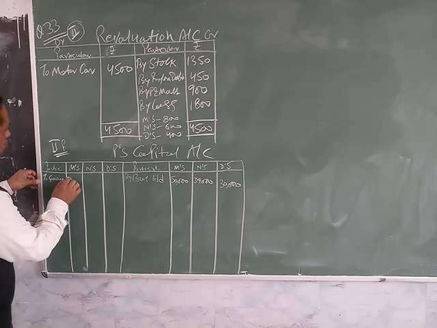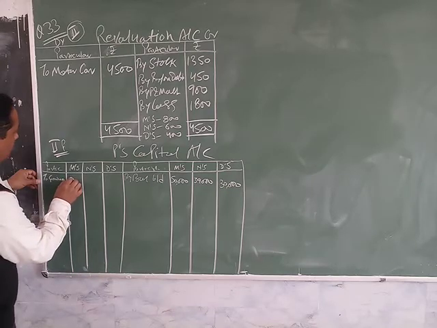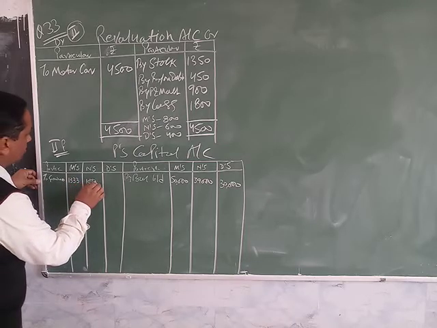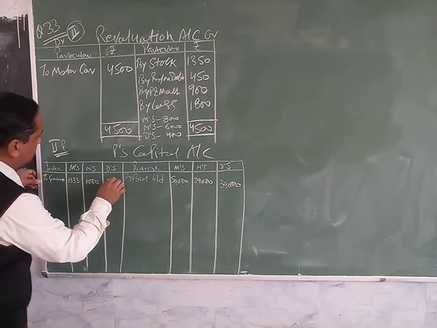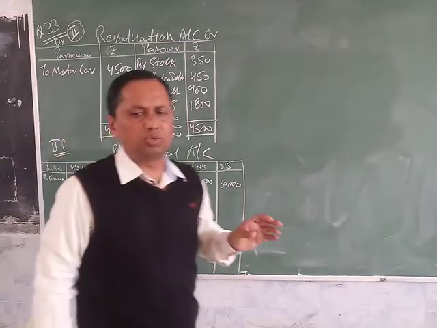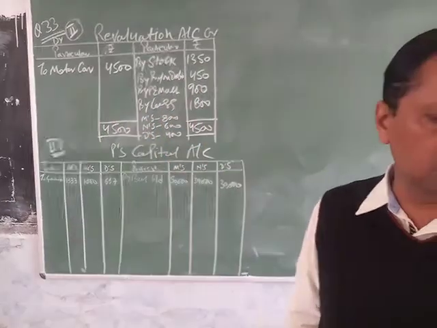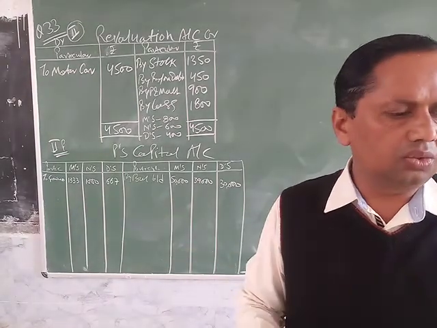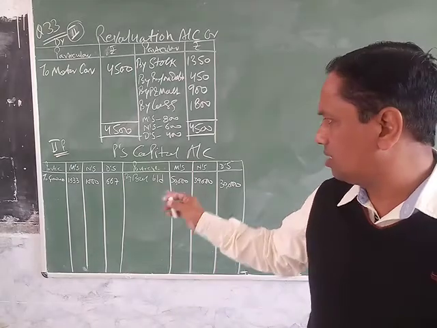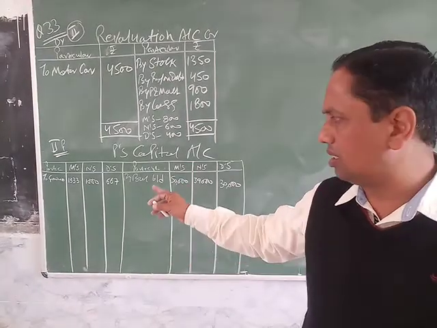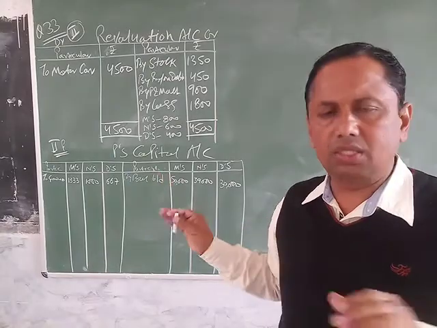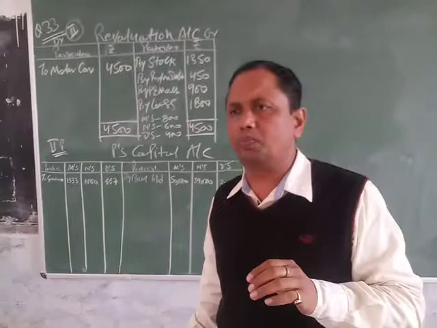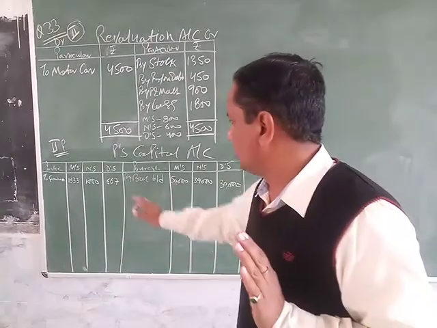The goodwill is 13,000, distributed between the old partners in the old ratio. So the first share is 13,000 into 4 by 9, next 13,000 into 3 by 9, and 13,000 into 2 by 9. When goodwill is shown on the asset side, it is always written off by the old partners in the old ratio. So this is the distribution.